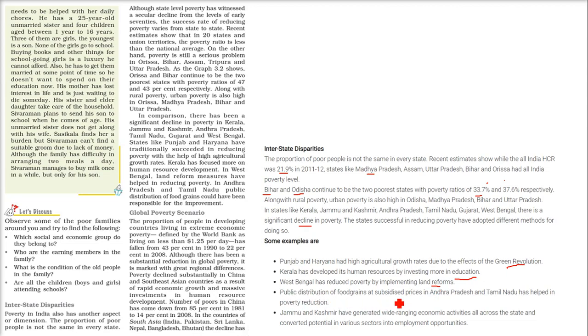Public distribution of food grains at subsidized rates in the southern states, especially Andhra Pradesh and Tamil Nadu, has helped in poverty reduction. Mostly the public distribution system in Tamil Nadu is in the hands of cooperative societies. Jammu and Kashmir has generated wide-ranging economic activities all across the state, and it has converted potential in various sectors into employment opportunities.